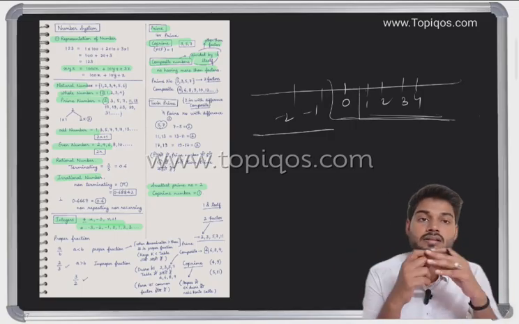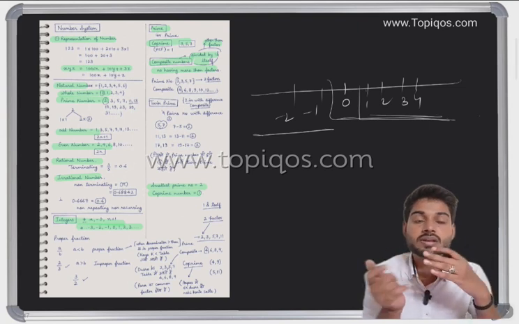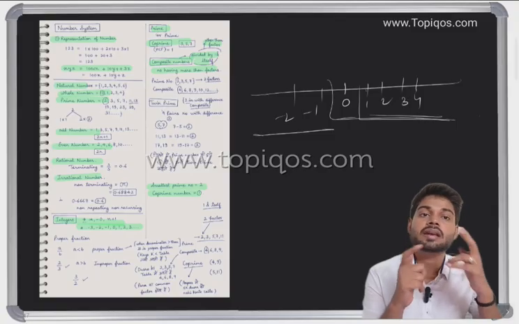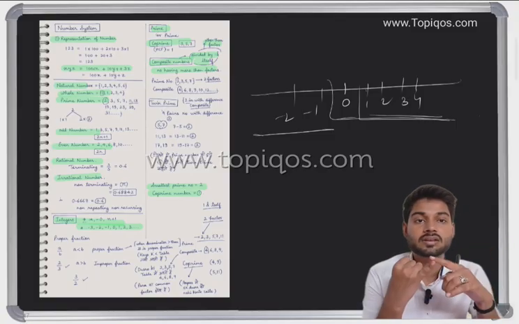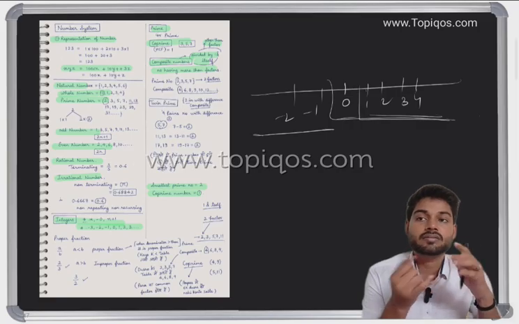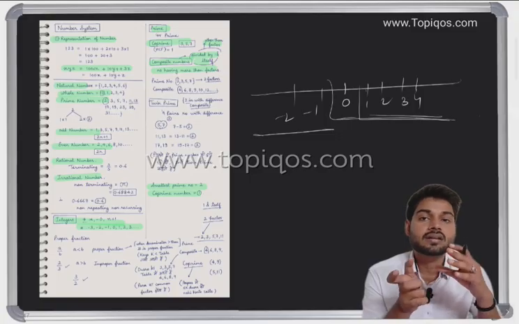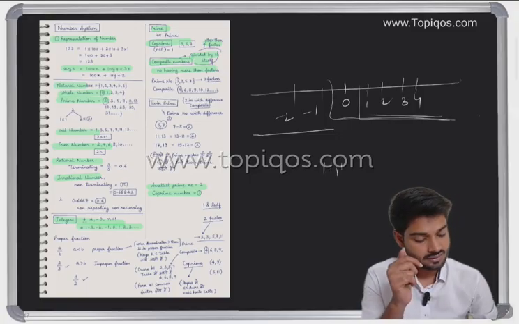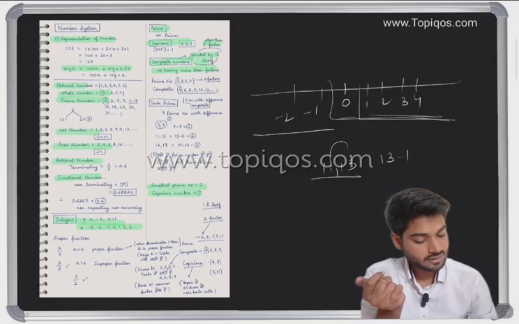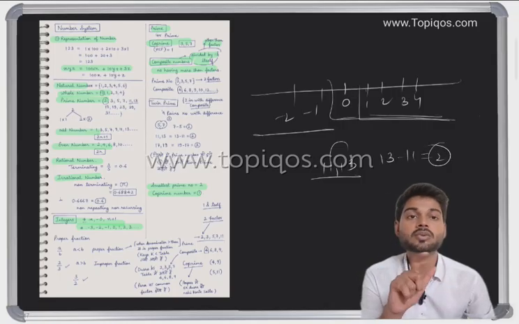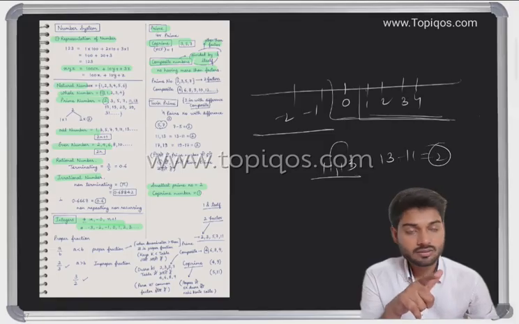We have also understood about the prime number, and the twin prime number. Twin primes are prime numbers whose difference is 2, like 11, 13. 15, 17 is not a twin prime pair because 15 is not a prime number. But 11, 13 are twin primes, because 13 minus 11 is 2. So if the difference between two prime numbers is 2, it is a twin prime.